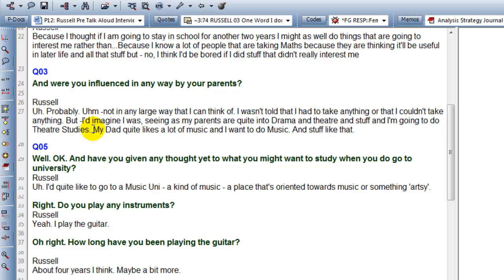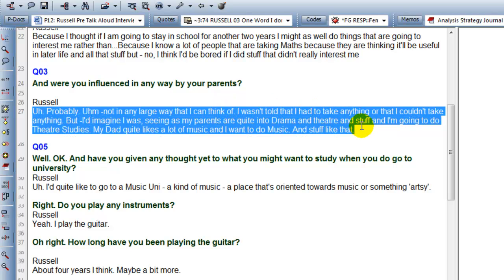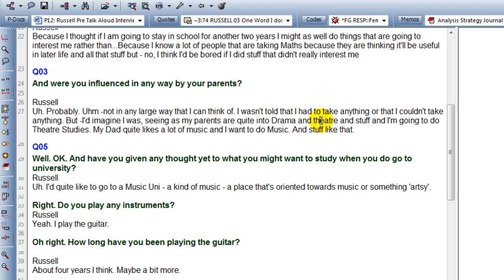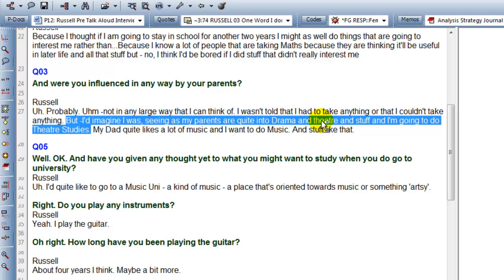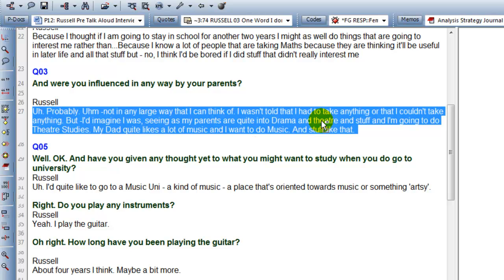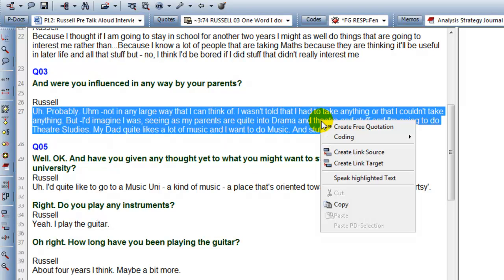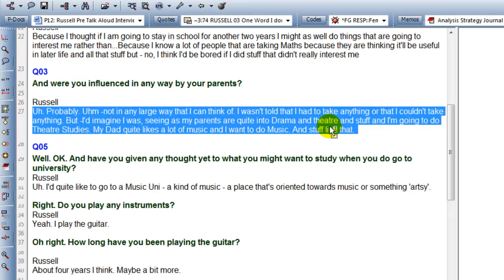So I might want to comment here, so I will create a quotation by just dragging my cursor over that text, or as you know, you can do the quick double-click way. Double-click once selects the word, double-click again selects the sentence, double-click again selects the paragraph. That's a quick way of selecting text when you want to create a quotation. And because I'm a right-click person, I can just right-click and create free quotation that way. Or I could have used the toolbar there.